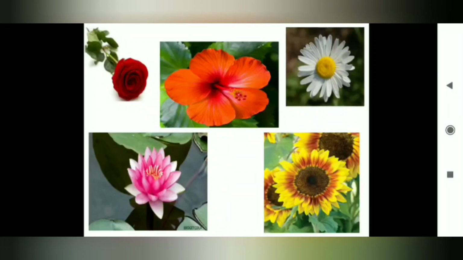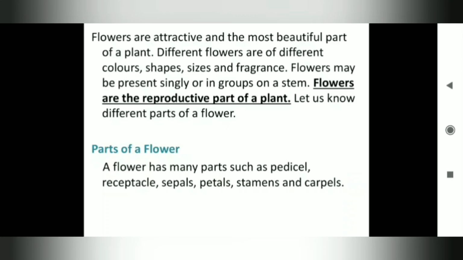So many beautiful flowers, beautiful colors, isn't it, children? Flowers are attractive and the most beautiful part of a plant. Different flowers are of different colors, shapes, sizes and fragrance. Flowers may be present singly or in a group on a stem. Flowers are a reproductive part of a plant. Let's know the different parts of a flower. Parts of the flower: a flower has many parts such as pedicel, receptacle, sepals, petals, stamens and carpels.